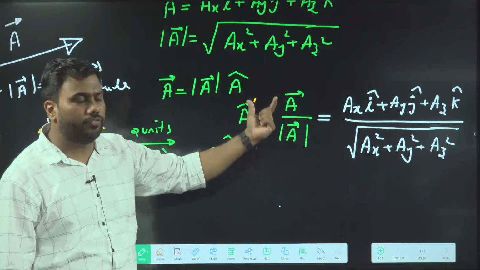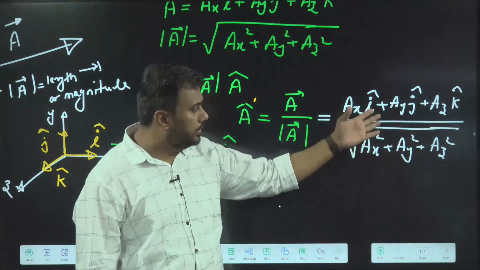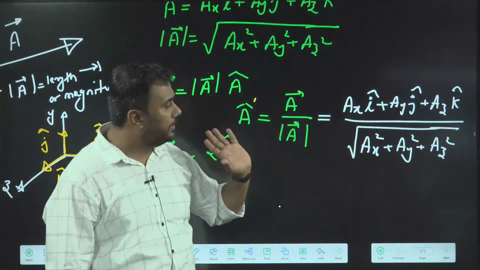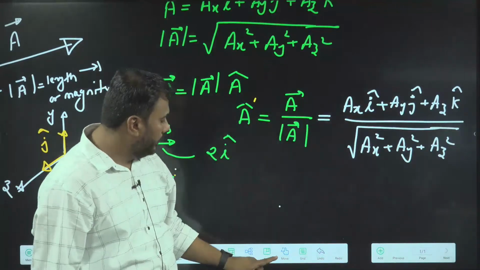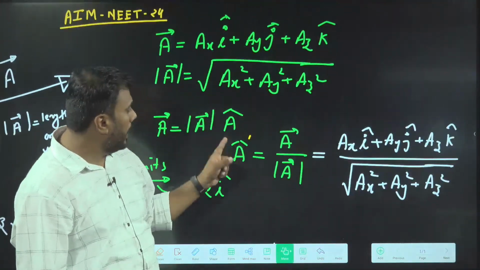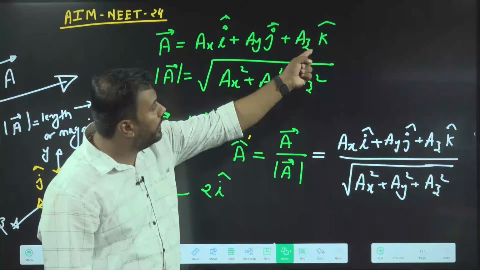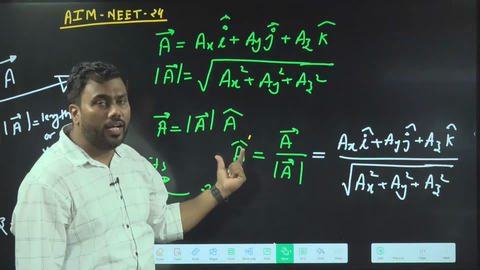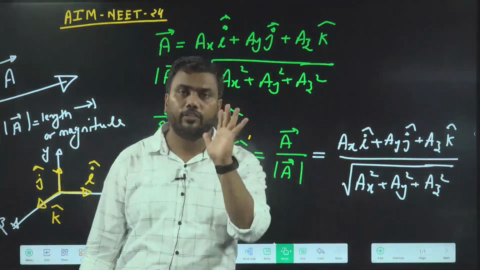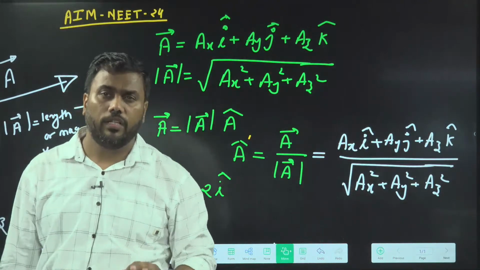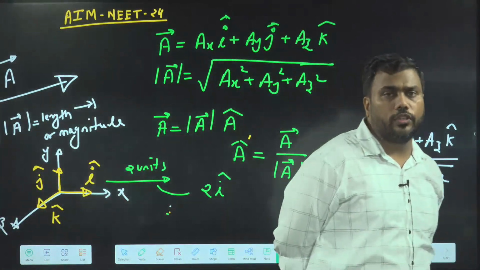This equation was told to you in the previous class, but this was not covered in detail in the previous class. Okay, this is new. So we can write this equation when the vector is given in component format. To write the unit vector along a vector, if the vector is given in component format, we can use this. A vector divided by its magnitude gives the unit vector in its direction. There are some questions in your gym book, so use this concept.